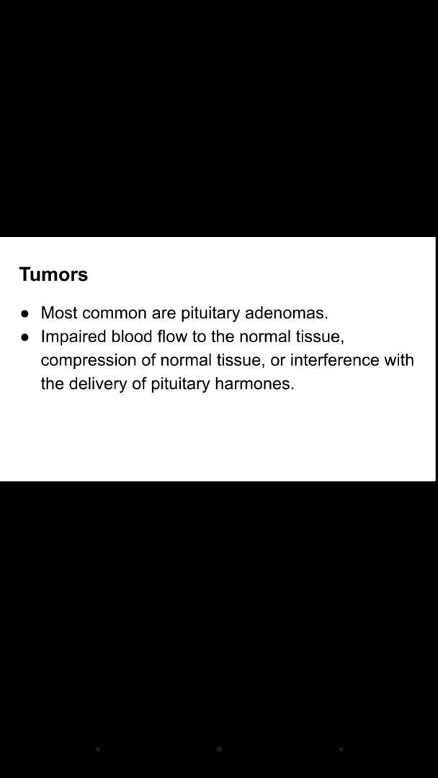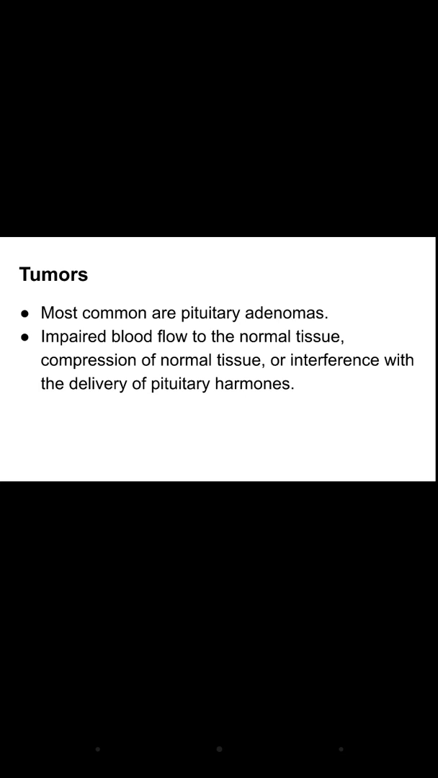First is tumor. The most common tumor is the pituitary adenoma. So what do you understand by adenoma? Adenoma is a benign tumor formed from the glandular structures which are present. So if there is a tumor of the pituitary, there will be impairment in the blood flow to the normal pituitary tissue, and this will also lead to the compression of normal pituitary tissue.